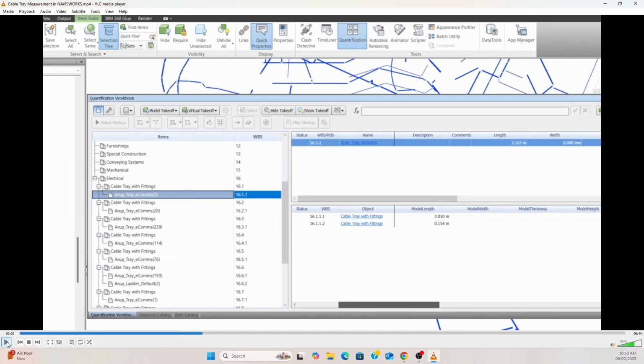You can see model length is there, but width and height we cannot see, because in this case width and height are not extracted from the model. We will see how to get these measurements, width and height.